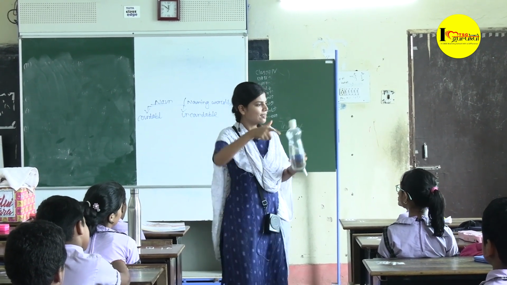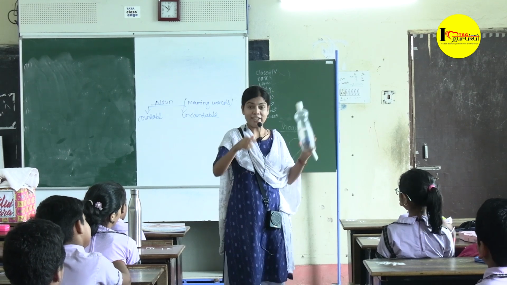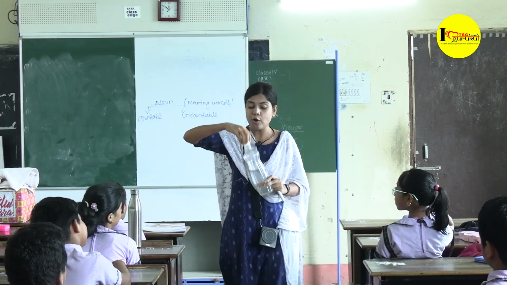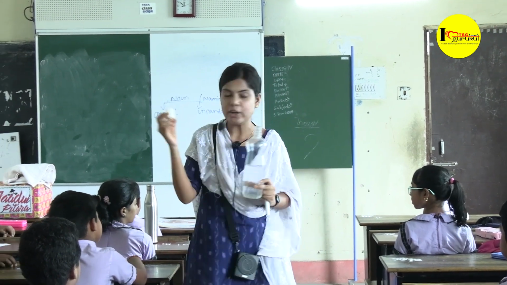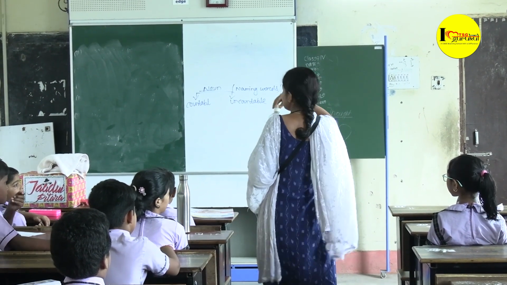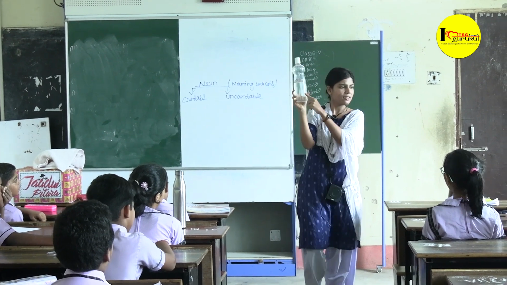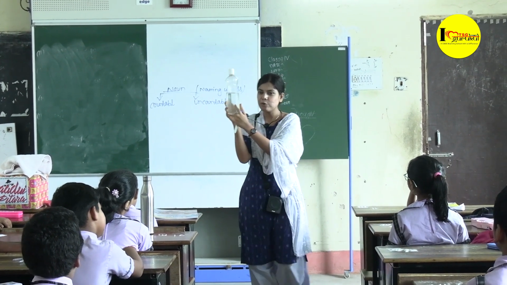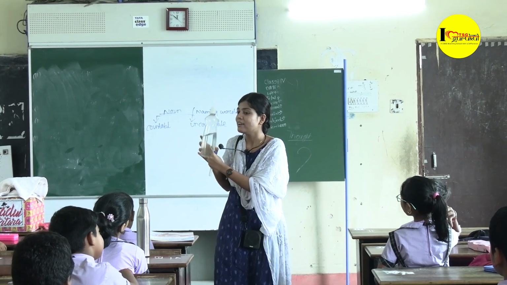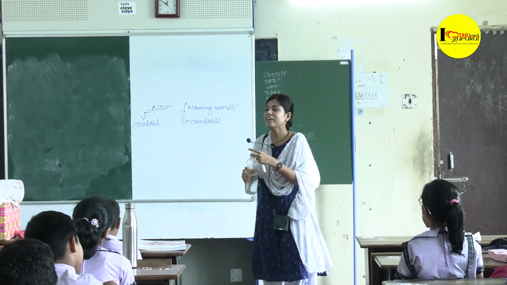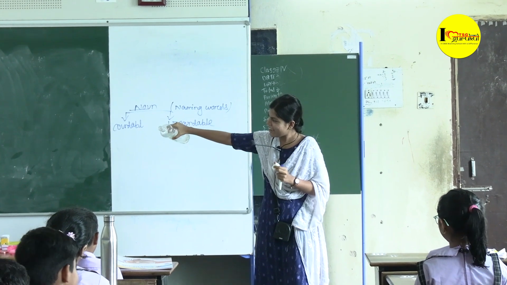Now it is a bottle. But now if I open it, you will tell that it is a cap. It is not a bottle. Okay. Then what is inside the bottle? Can we count water? Then water is what? We cannot count water.